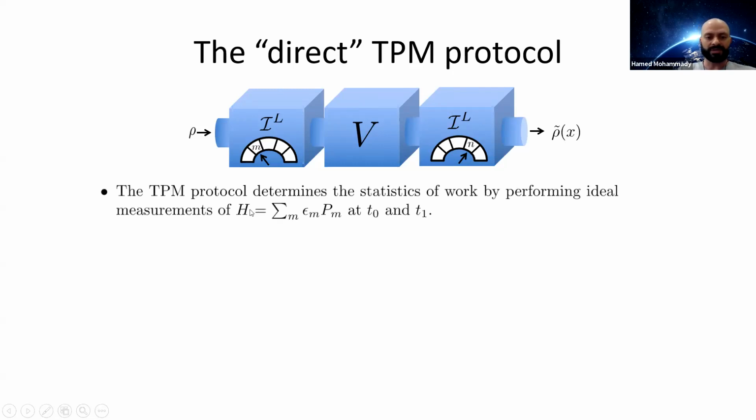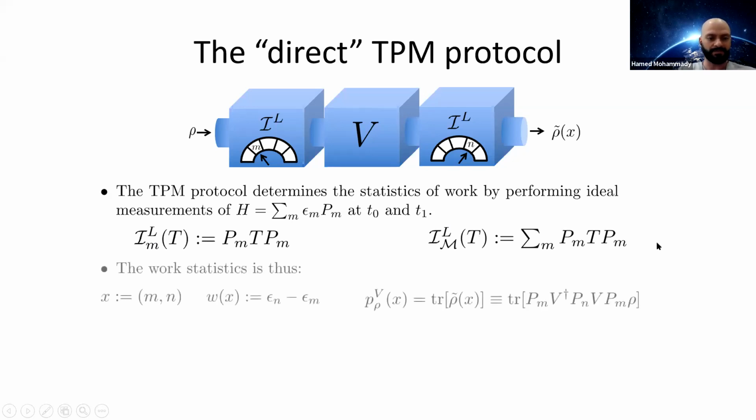If we write the Hamiltonian in spectral form, where epsilon_m are the distinct energy eigenvalues and P_m are the spectral projections, then the Lüders instrument is defined as follows. For any input operator, it is sandwiched by the spectral projection associated with eigenvalue m, and the Lüders channel is then the sum of the Lüders instruments for all measurement outcomes.